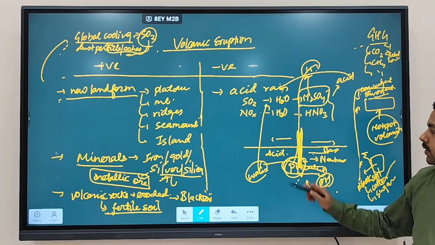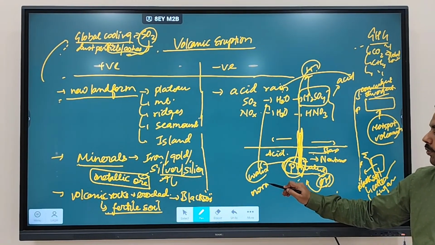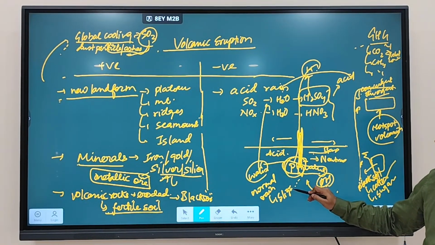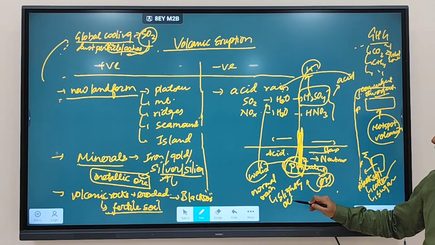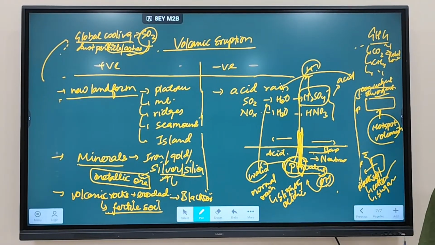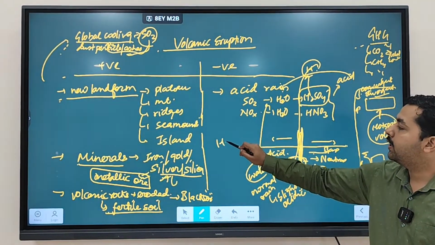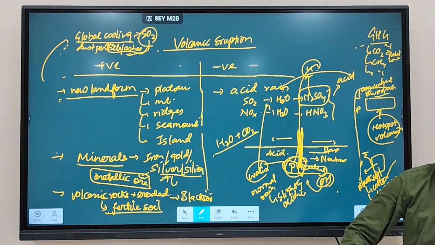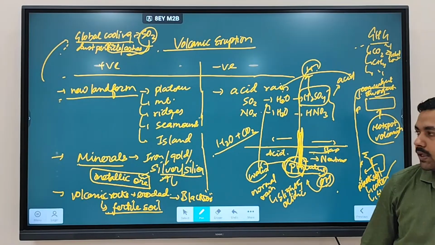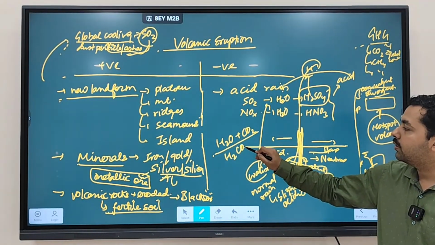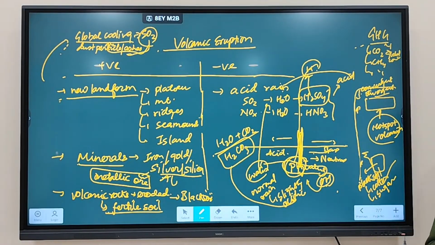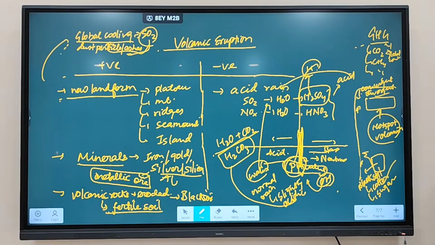This is not how it is, because normal rain is slightly acidic in nature. Why is normal rain slightly acidic in nature? Because water already reacts with what is present in the atmosphere, carbon dioxide. So when water reacts with carbon dioxide, it forms carbonic acid, and that's why normal rain is slightly acidic in nature.